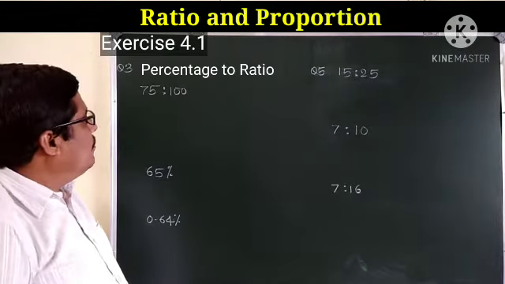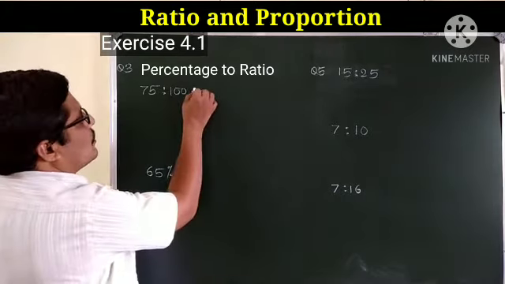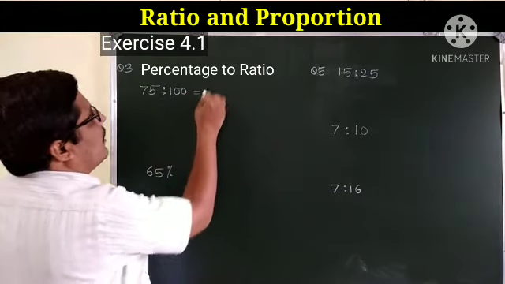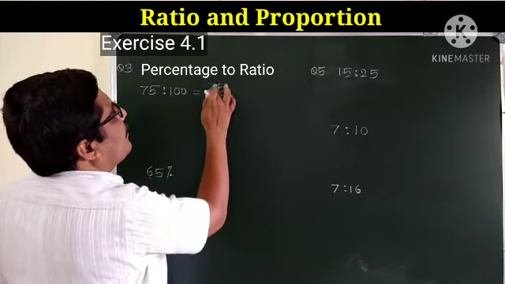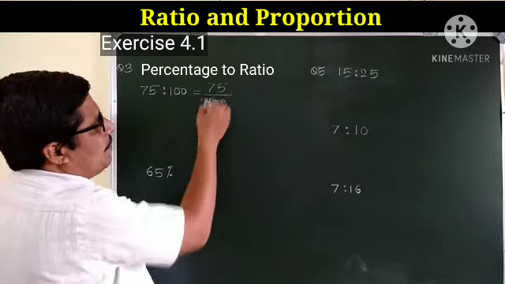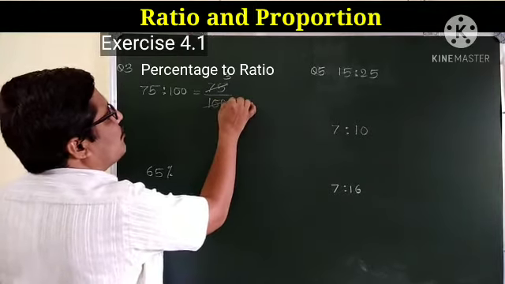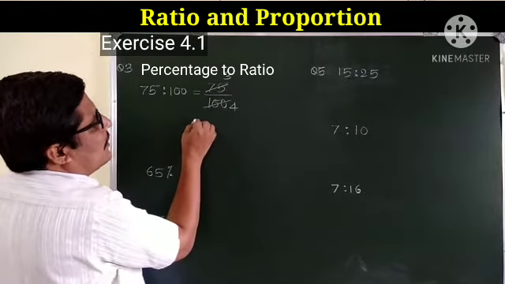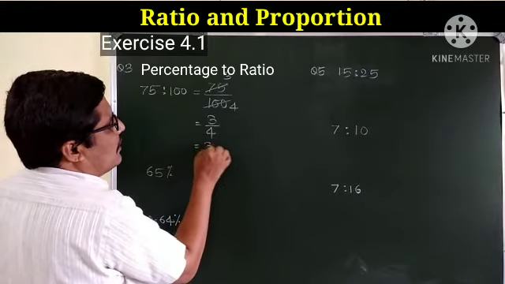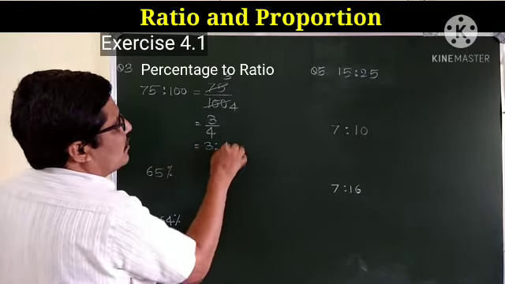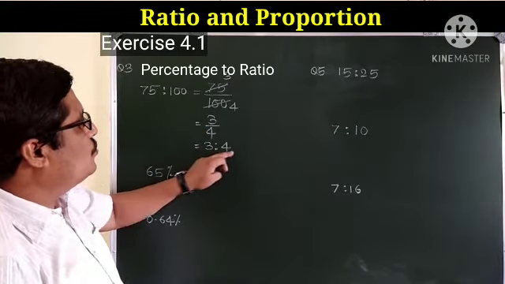In question number 3 we have to write these percentages in the reduced form. So 75 is to 100, that we can write 75 upon 100 in this format. Now divide it, so 25 3s are 75, 25 4s are 100. So 3 upon 4, that is 3 is to 4.